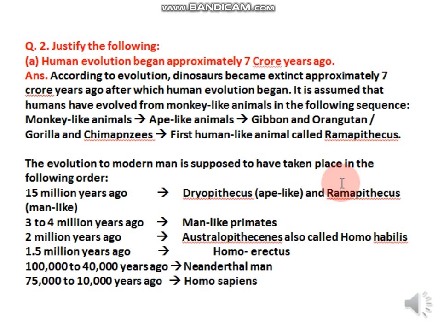Question number 2, justify the following. Human evolution began approximately 7 crore years ago. You just have to prove it. So you can write, according to evolution, dinosaurs became extinct approximately 7 crore years ago, after which human evolution began. It is assumed that humans have evolved from monkey-like animals in the following sequence. Okay, so you can write down the sequence that I've shown you here. And here the evolution to modern man is supposed to have taken place in the following order. So note down this as well.